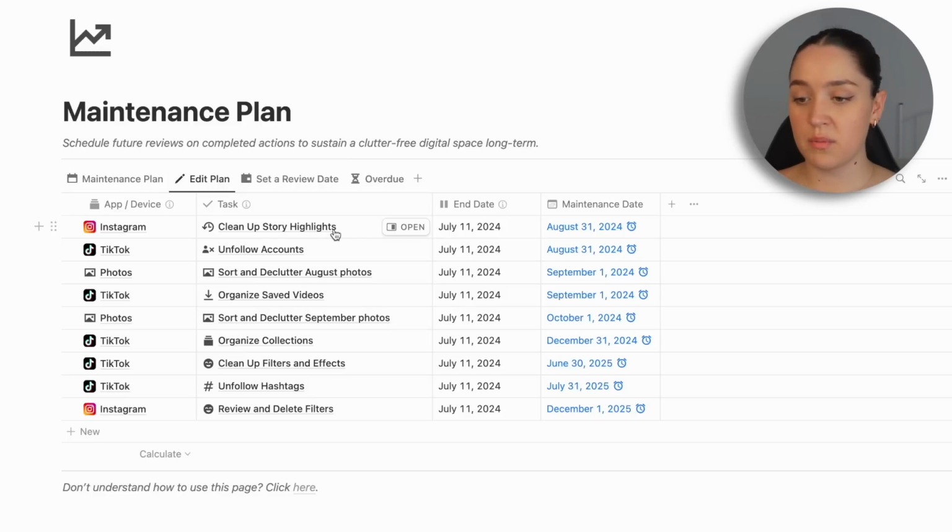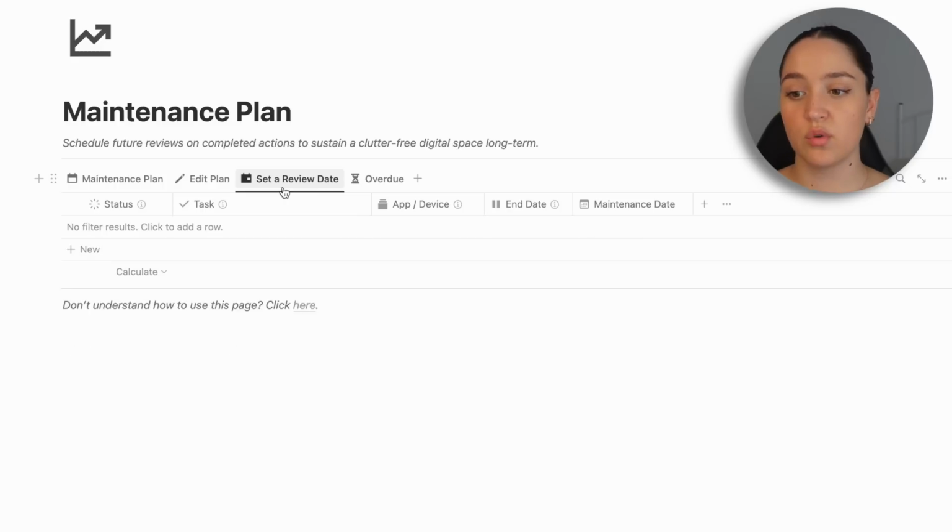Just go with your personal gut feeling for how long you think you need for that task to be repeated again. And also I want to mention that all the tasks you see here are tasks that are already completed. So if you open this page and it's empty, it's probably because you just haven't completed a task yet. So once you complete a task, it's going to automatically go in this view and you're going to be able to set a maintenance date. Set a review date will only show you tasks that you haven't set a date for.